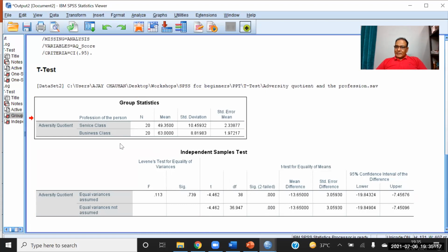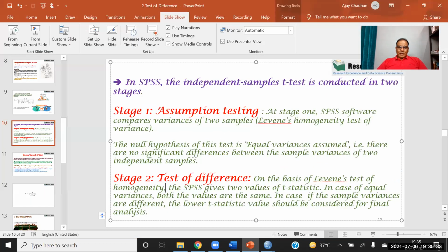This is my example number 1. Let's do some other examples, because I know that in one example it is very difficult to understand the independent sample t-test. So let's discuss more examples.